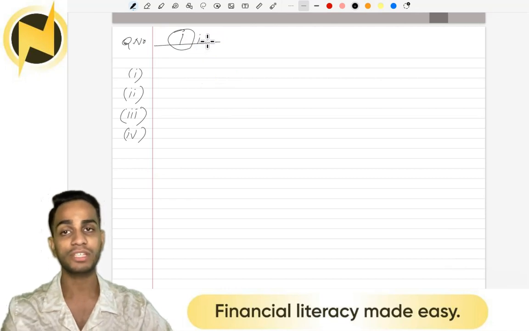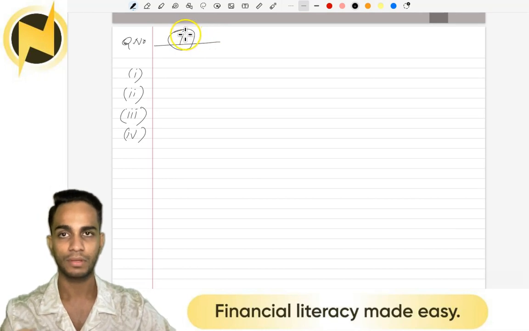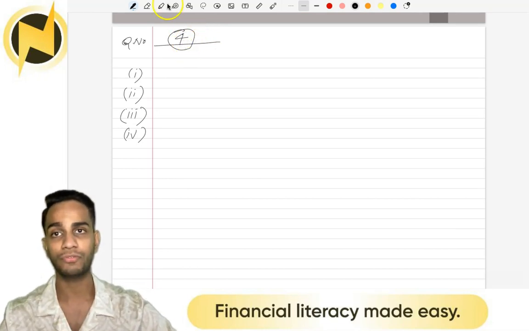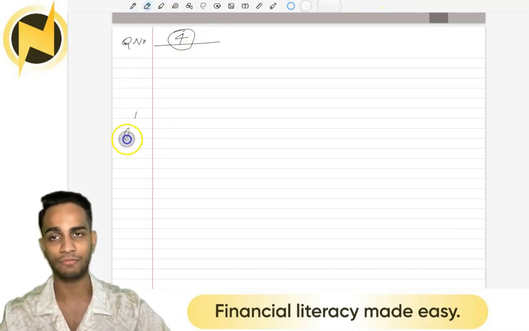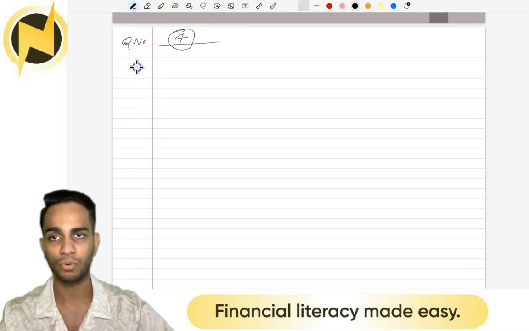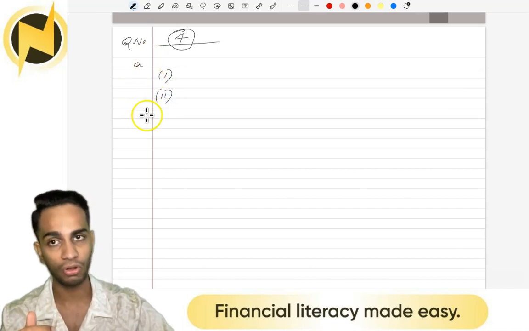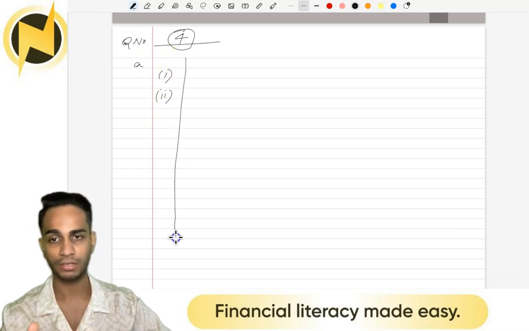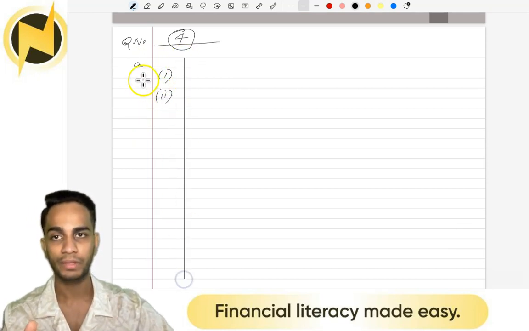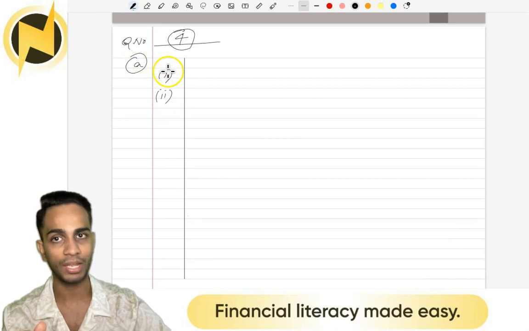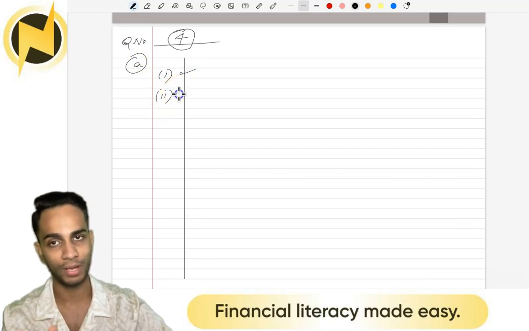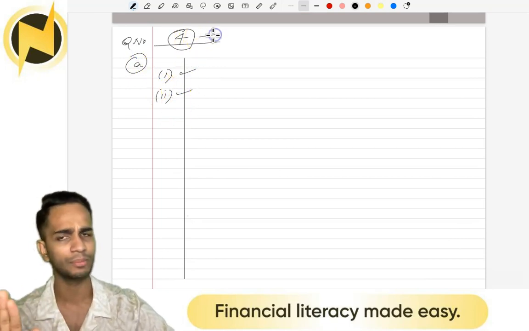Okay, now if this is a question, say it is question number 4. Question number 4 has, say, sub elements like 4a and 4b, and 4a has further 1 and 2. If it's like that, draw one margin and another margin. Draw another margin wherein, say, in the first margin you show 4a and then you show 4a1 and 4a2. And this is question number 4 itself.